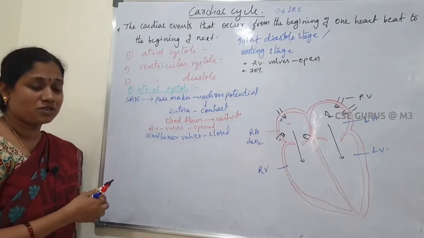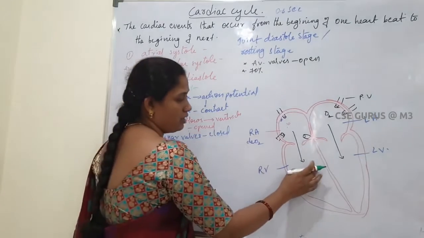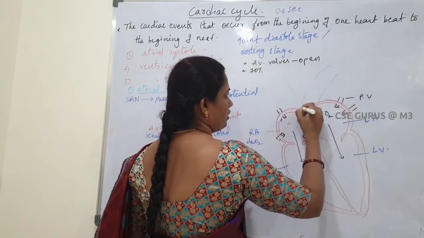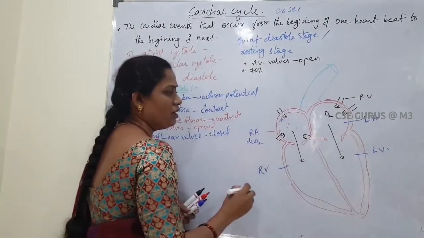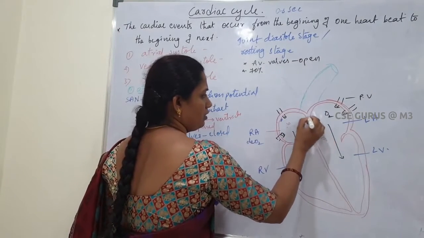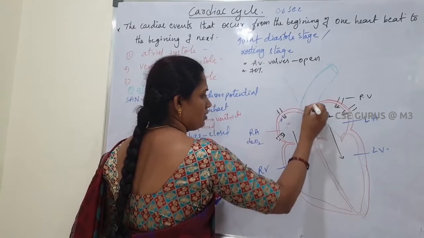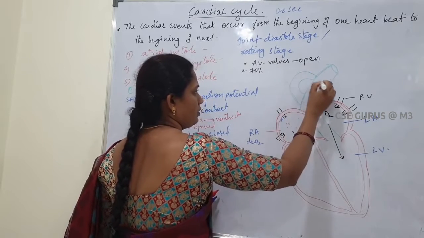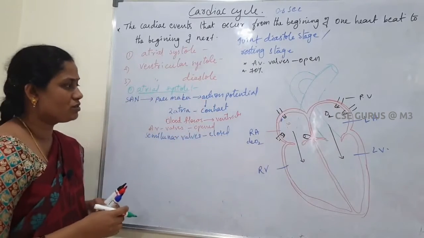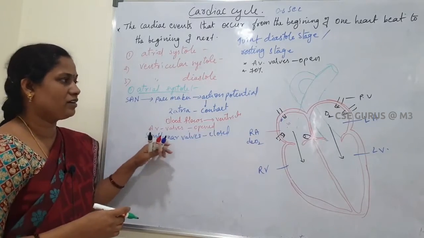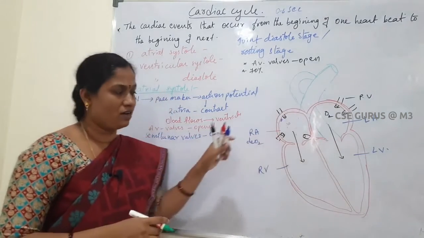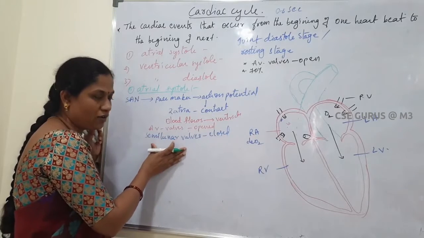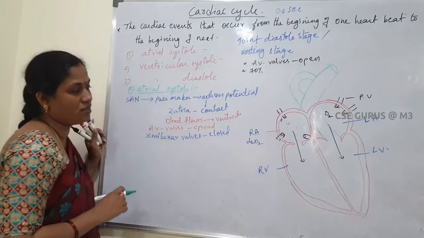Where are the semilunar valves present? The right ventricle opens into the pulmonary arch, and the left ventricle opens into the systemic arch. These arches have semilunar valves, which are closed in this condition.